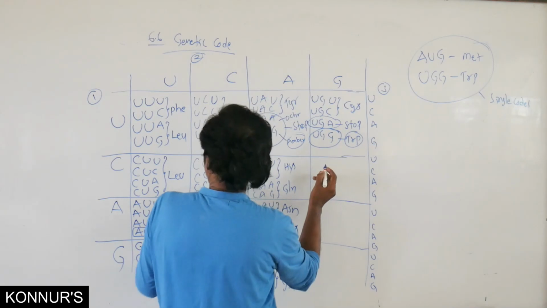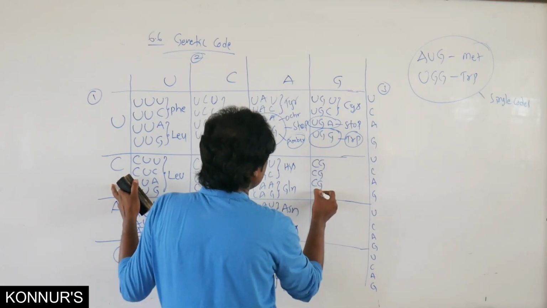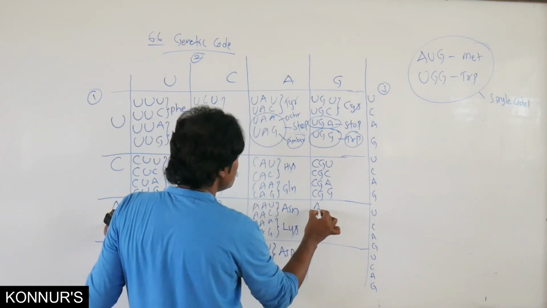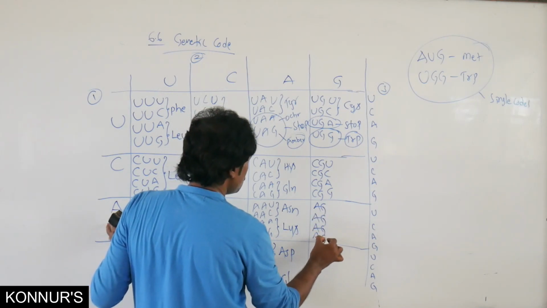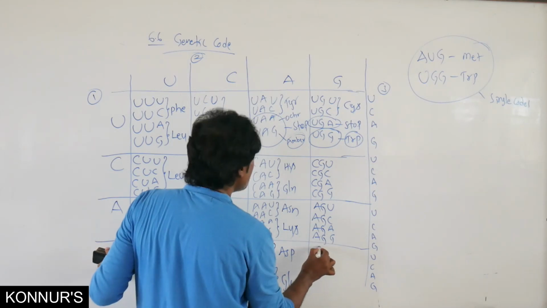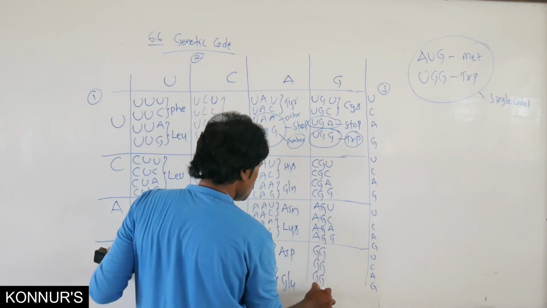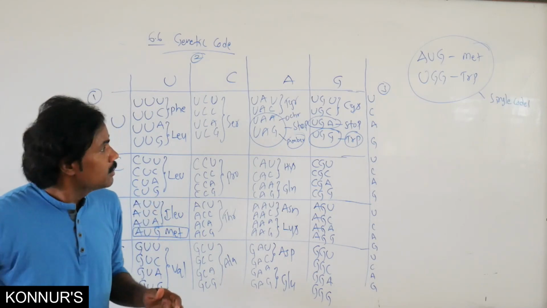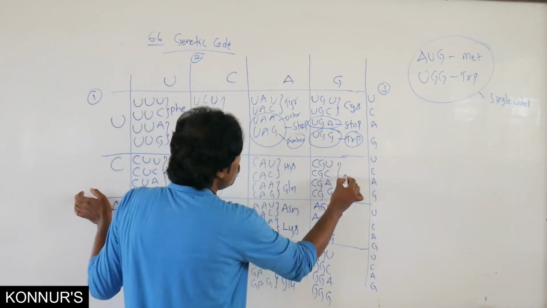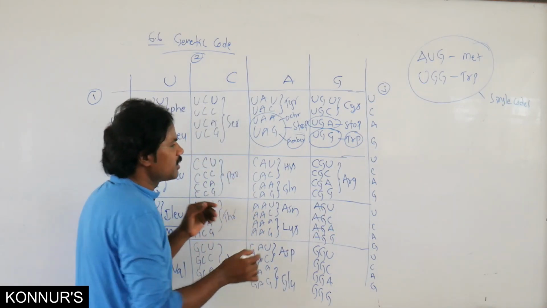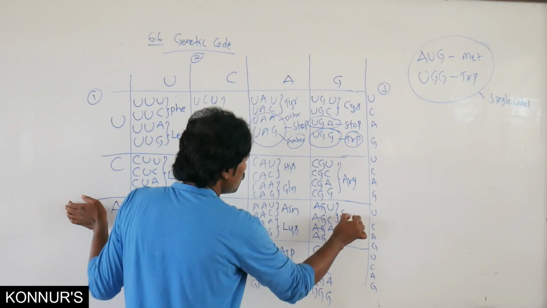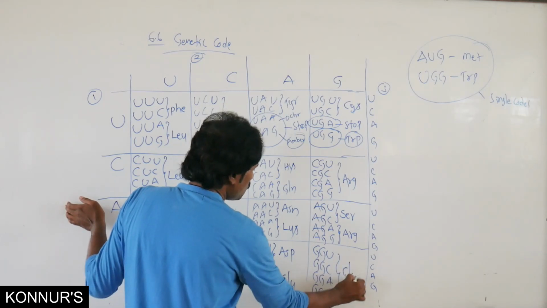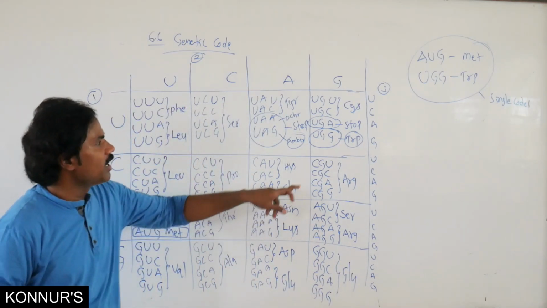Then related to CG with U, C, A, G, then AG, then GG. Here, this is arginine in total, then this is serine, once again arginine, and then glycine.